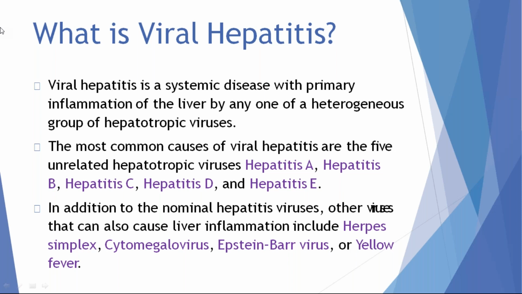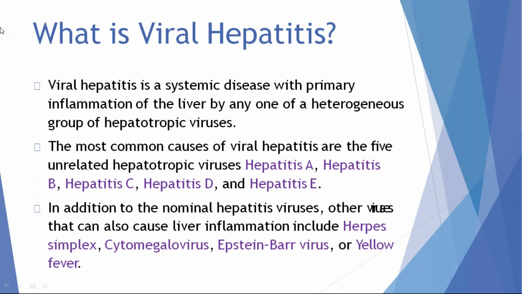The first virus discovered to cause viral hepatitis is yellow fever virus, followed by the discovery of hepatotropic viruses. What is viral hepatitis? Viral hepatitis means infection and inflammation of liver parenchyma by a virus. The most common viruses causing viral hepatitis are hepatotropic viruses, named hepatitis A, B, C, D, E. Among these, the most common cause of acute hepatitis is hepatitis A. The most common cause of chronic hepatitis in India and in tropical countries is hepatitis B.